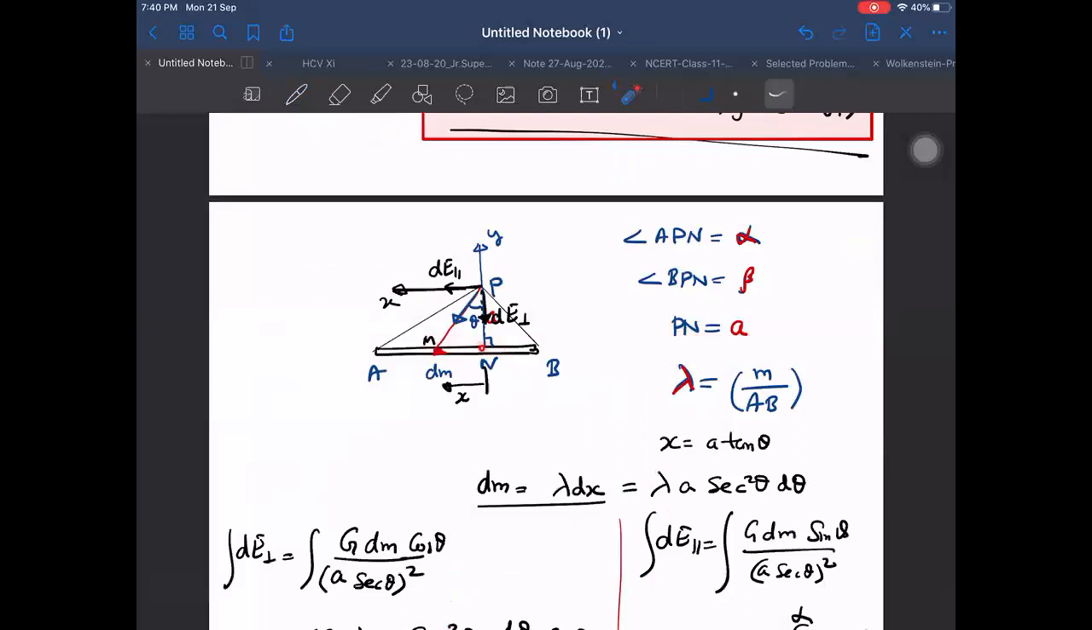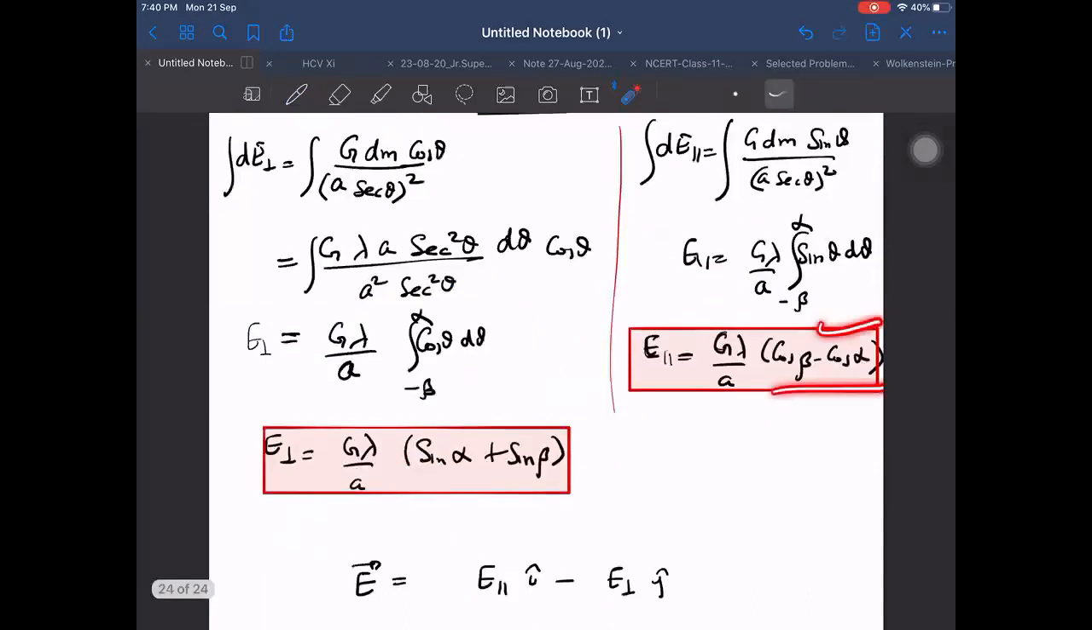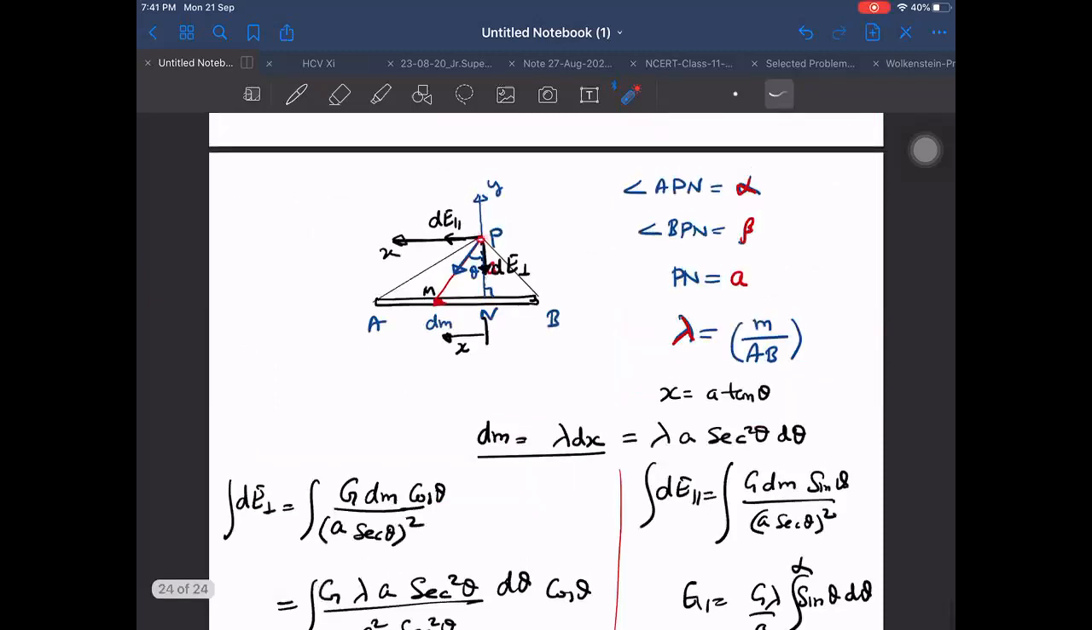In my diagram, beta was a small angle and alpha was a bigger angle. As beta is smaller than alpha, cos beta became larger than cos alpha. So cos beta minus cos alpha became positive, and our field comes out to be in the same direction. We were expecting that only, because the field will always be in the direction of the larger mass. Larger mass is towards the left hand side, so I was expecting the field to be in that direction.